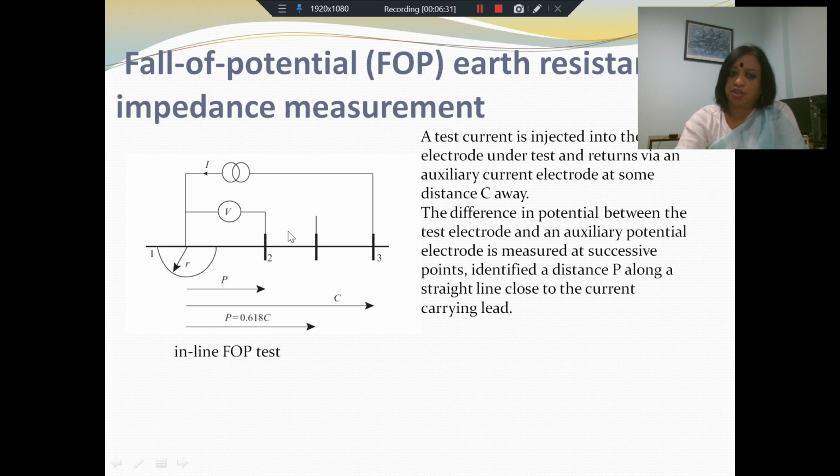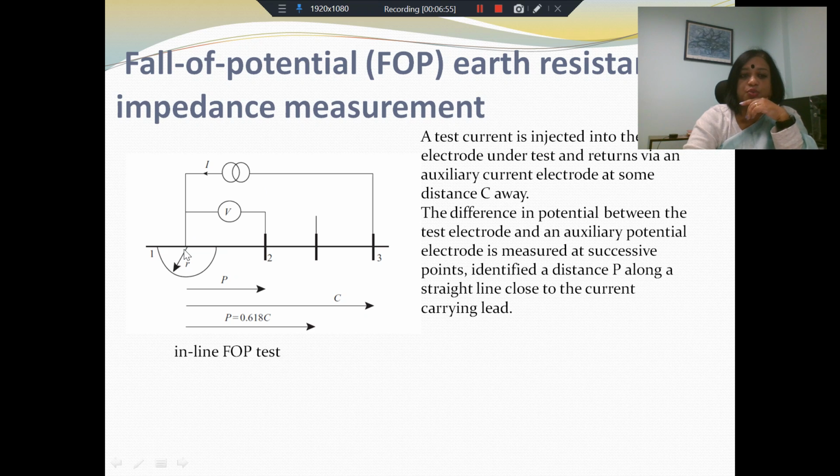Now, how do we measure? So it's not enough to measure the earth resistivity. We need to consider the various fault conditions, and we need to be able to estimate the earth potential rise under these different fault conditions. And this brings us to what is called the fall of potential earth resistance impedance measurement.